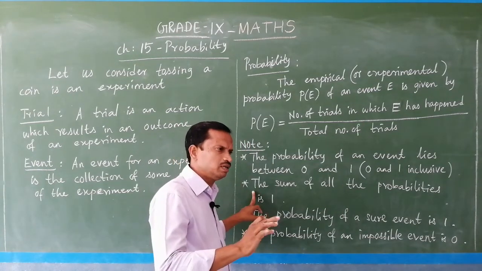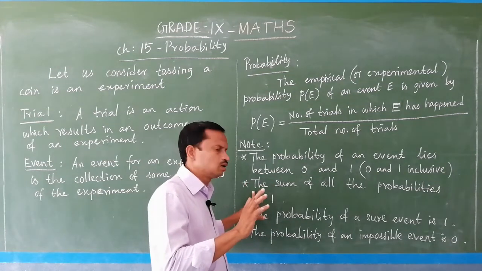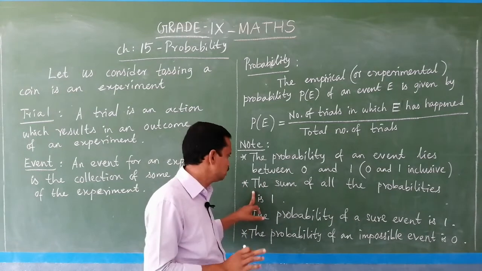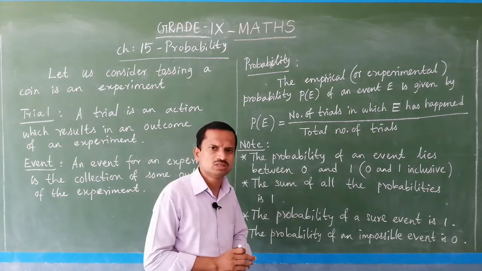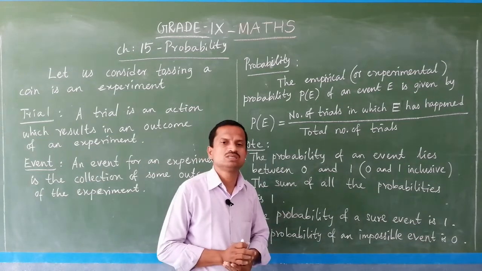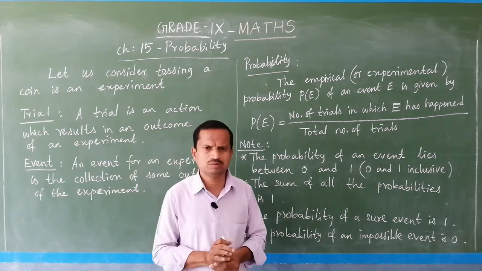In that experiment, the separate events are not connected with each other. Suppose if head occurs, tail will not occur. In such a condition the sum of all the probabilities is 1. Next, the probability of a sure event is 1. What is called a sure event? It means certainly it will happen.